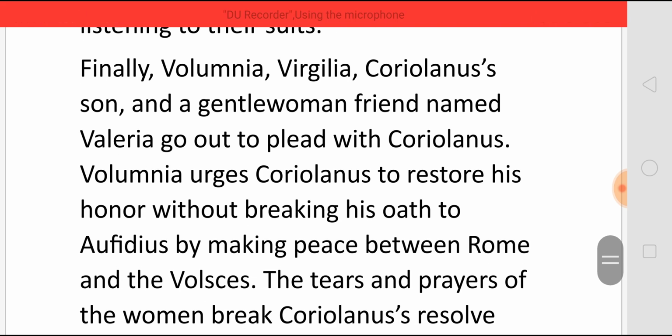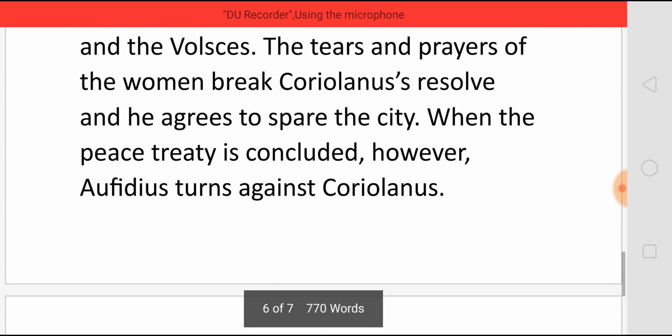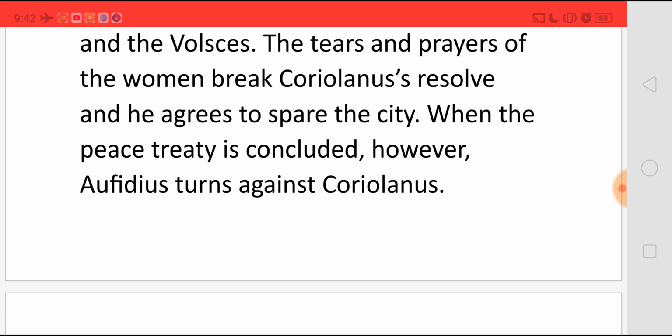Finally, Olympia, Virgilia, Coriolanus' son, and a gentlewoman friend named Valeria go out to plead with Coriolanus. Olympia urges Coriolanus to restore his honor without breaking his oath to Aufidius by making peace between Rome and the Volscians. The tears and prayers of the women break Coriolanus' resolve, and he agrees to spare the city.